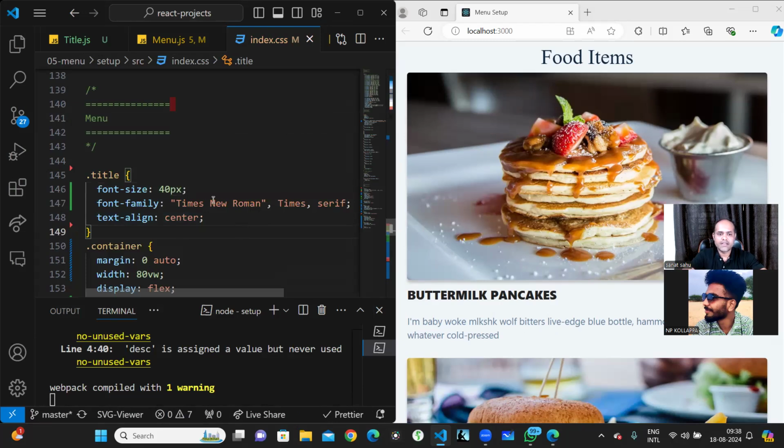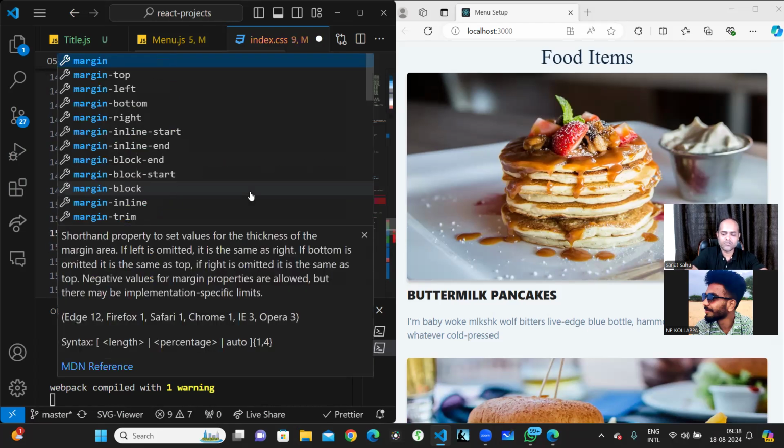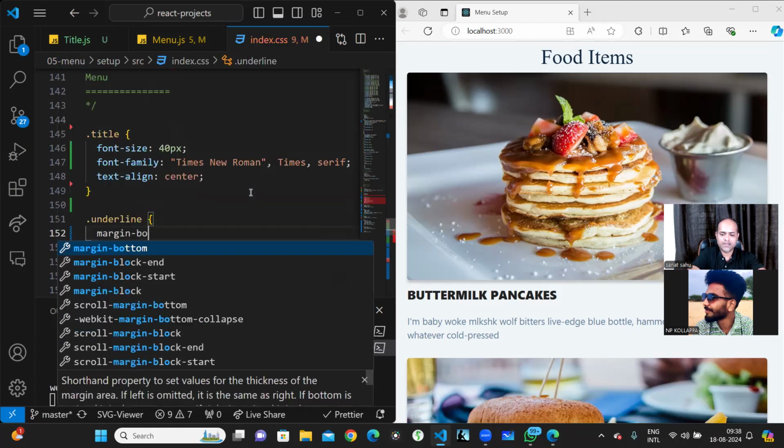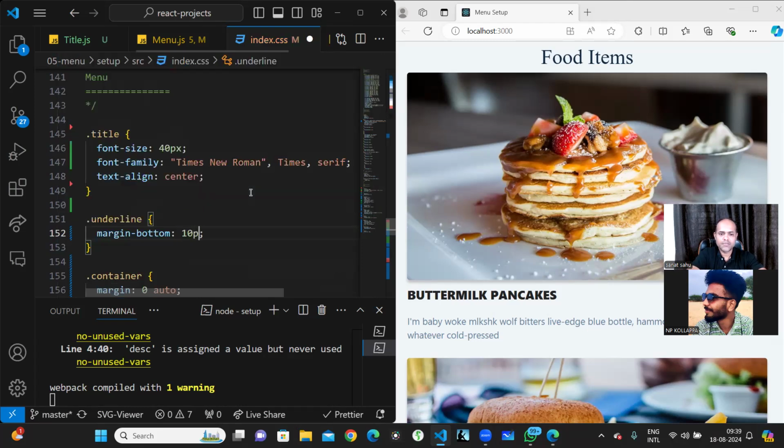Then I just need one underline over here under the full line so it will look good, right? I just write here underline. So in the underline, what I will do is I'll just do simple stuff so that it is clear to you. Not much difficult. Margin bottom I'll do maybe 10 pixel.